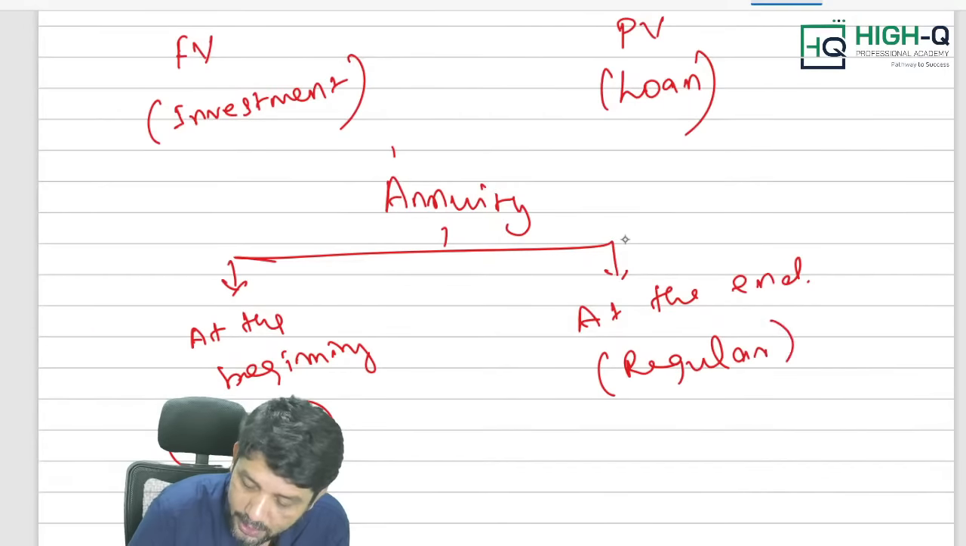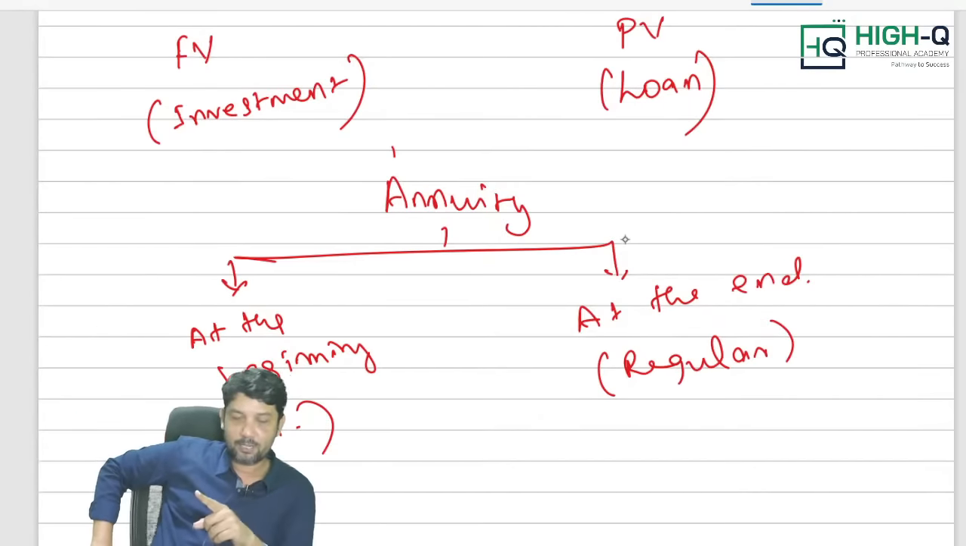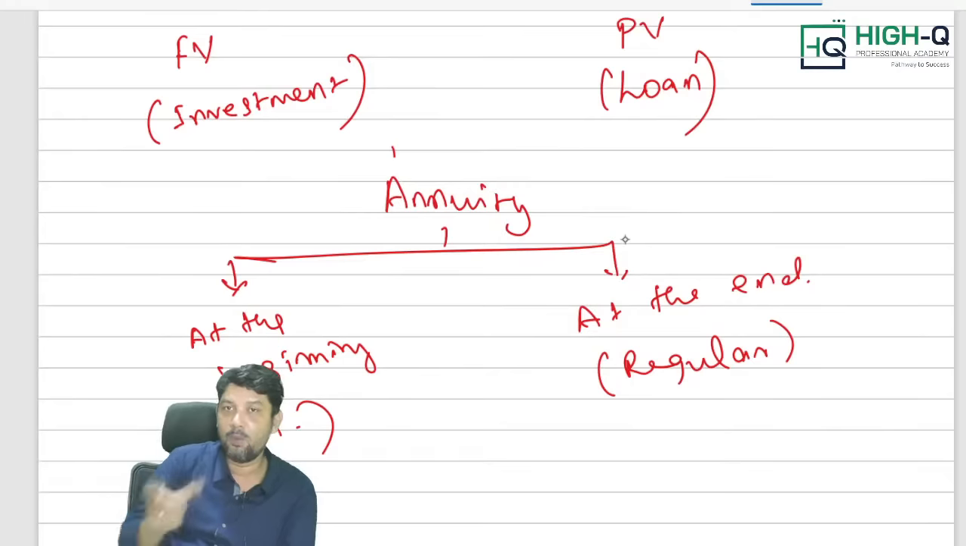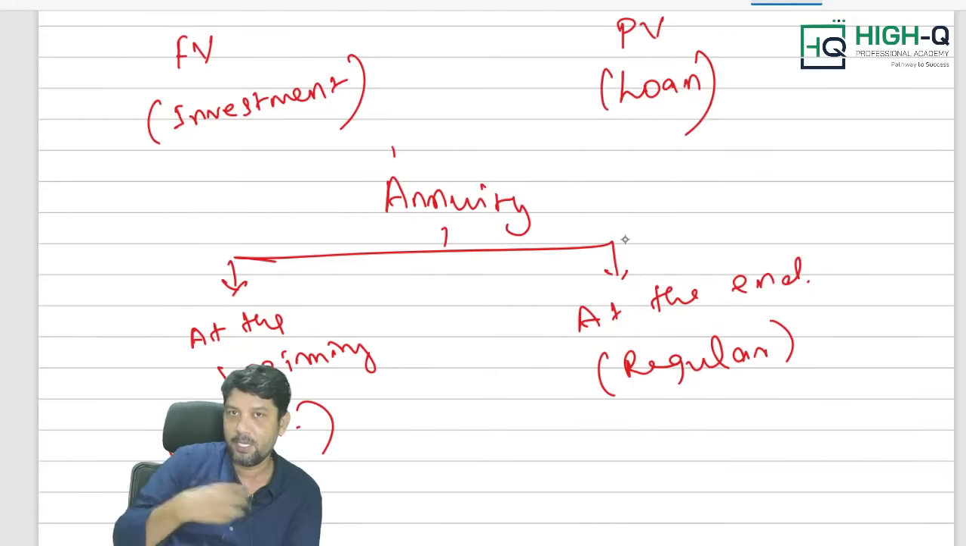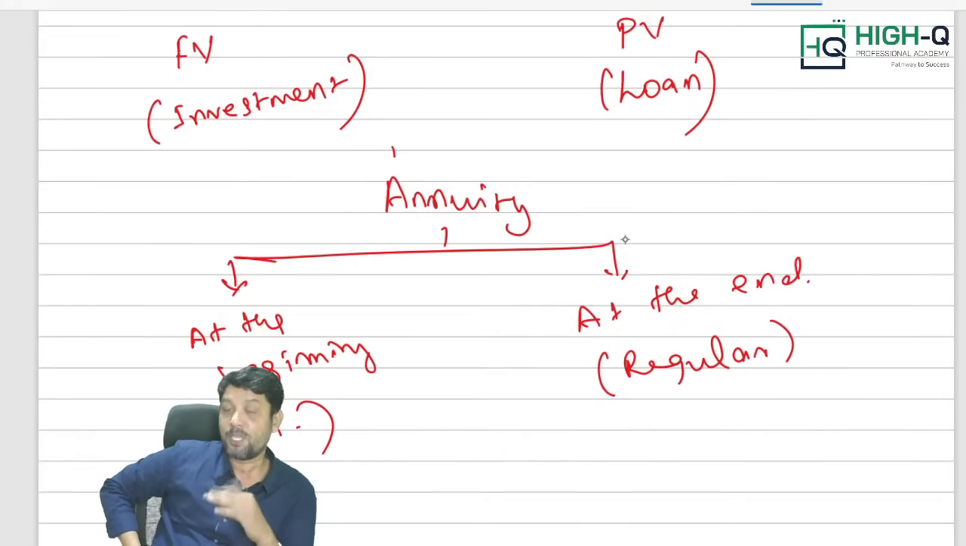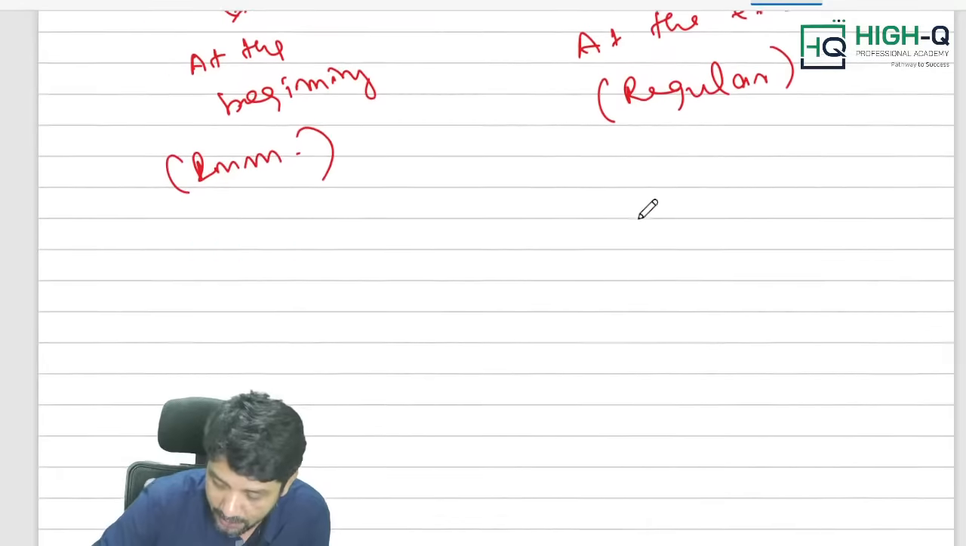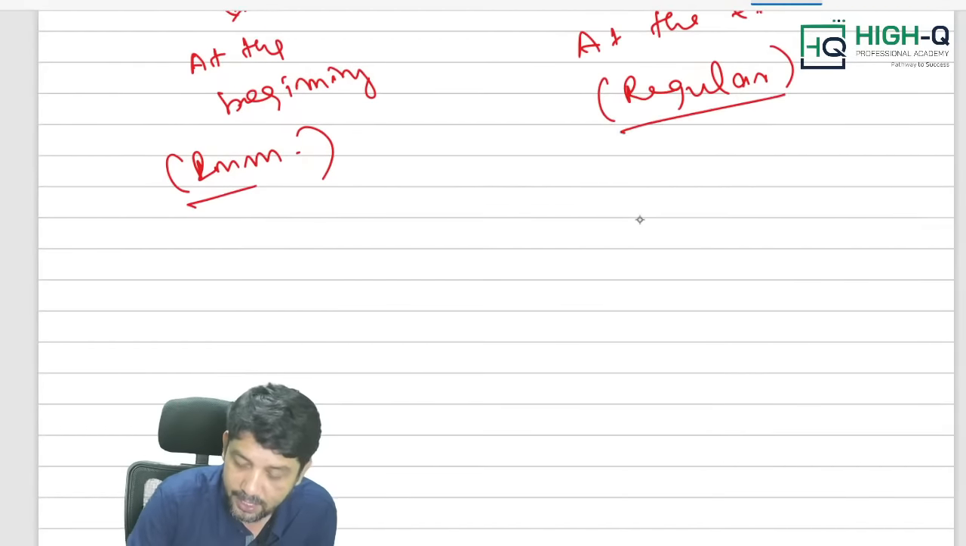Sir, how to identify whether the question is based on immediate annuity or regular annuity, sir? While reading the question, you will come to know this. Okay, starting from today, commencing now. If these sentences are coming in the question, we have to use immediate annuity. For example, at the end of the month, at the end of the period, yes, of course, you have to use regular annuity.